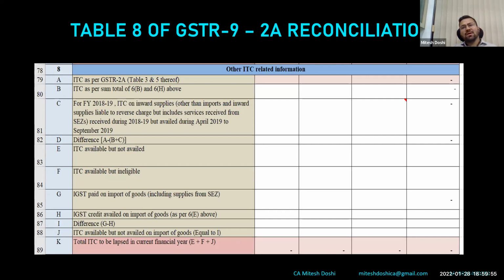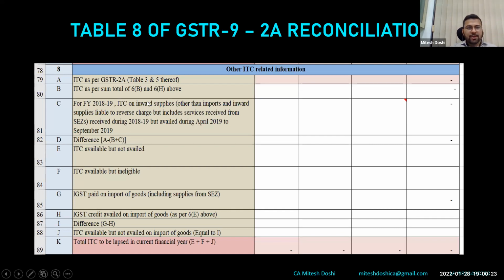Thereafter, you have considered this as reversal since you have not paid in 180 days. Thereafter, you have paid it during the financial year itself and reclaimed the ITC. So you need not disclose 100 in 6B, 100 in 6H, and 100 in reversal in Table 7. Ideally the scenario would be showing 200 in ITC and 100 as reversal. Net ITC availed is 100. I totally agree. But ideally, if you show it in 6B and 6H, this would be a problem.